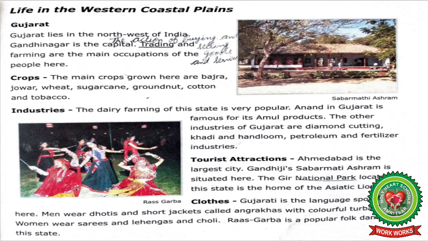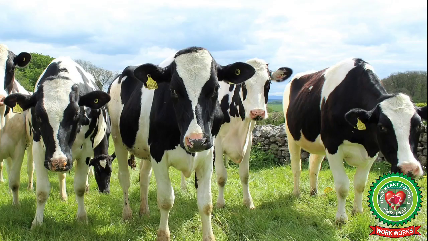The dairy farming of this state is very popular. Anand in Gujarat is famous for its Amul products. The other industries of Gujarat are diamond cutting, khadi and handloom, petroleum and fertilizer industries.